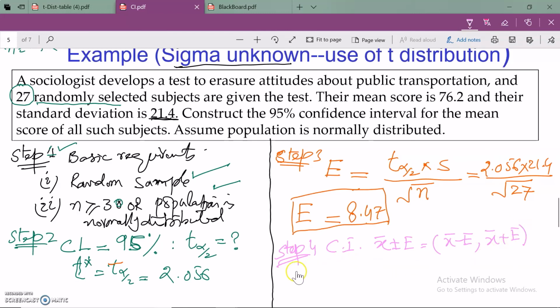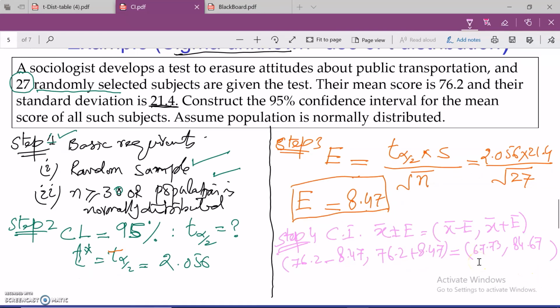So what I can do now is plug in the values here. What is my sample mean? It's 76.2 minus 8.47, and 76.2 plus 8.47. You can very easily do the computation, and you will get the confidence interval. So the confidence interval turns out to be 67.73 and 84.67. This is the lower endpoint, and this is the upper endpoint.